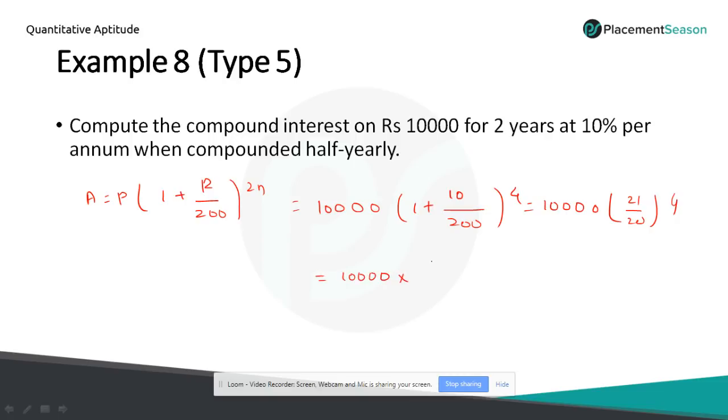Into multiply this value and get the answer. 21 by 20 into 20, and simplify this, you will get the answer 12.155606. So simplify it and you will get the answer.